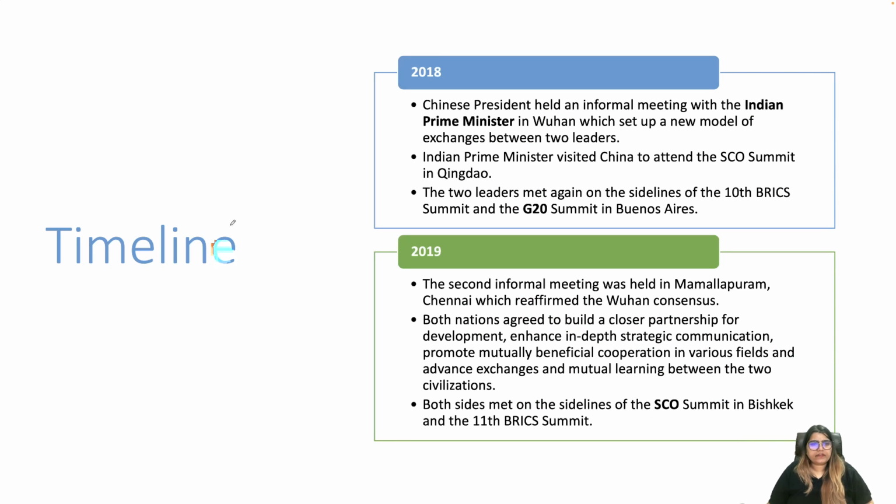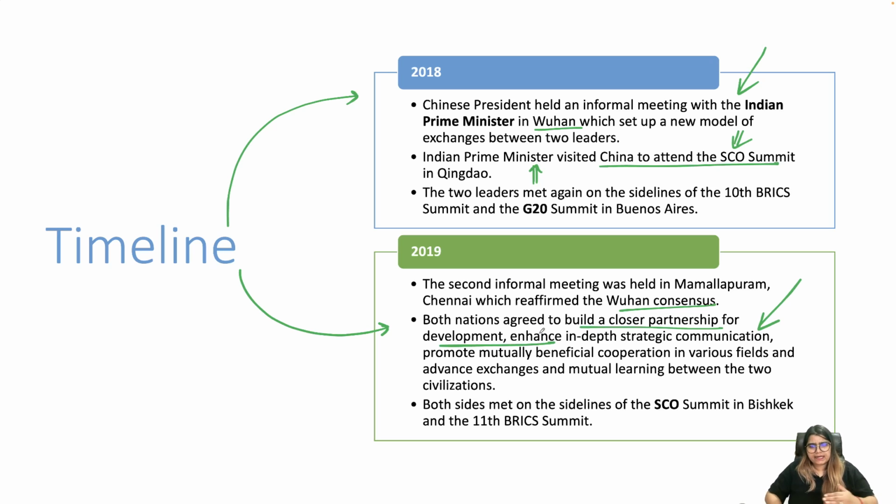Then apart from that, if you look at the year 2018, the Chinese president held an informal meeting with the Indian Prime Minister in Wuhan. This meeting was set up when the Indian Prime Minister visited China to attend the Shanghai Cooperation Summit. Since then we have been actively engaging with them. Then there was a second informal meeting which reaffirmed the Wuhan consensus. It reflected that both nations, India and China, are ready to build a closer partnership for development.